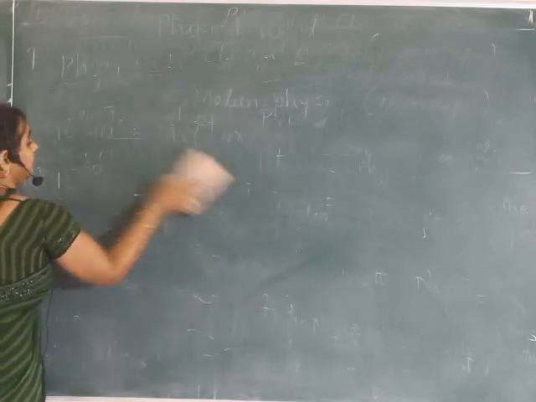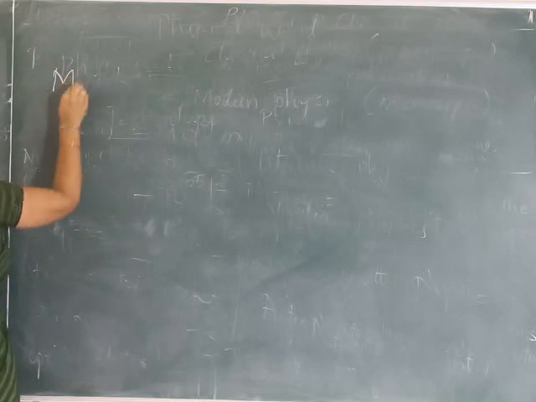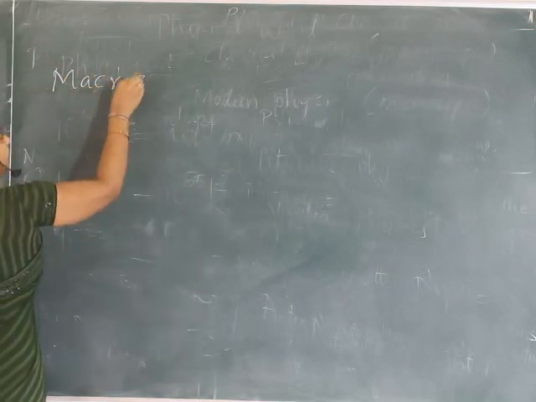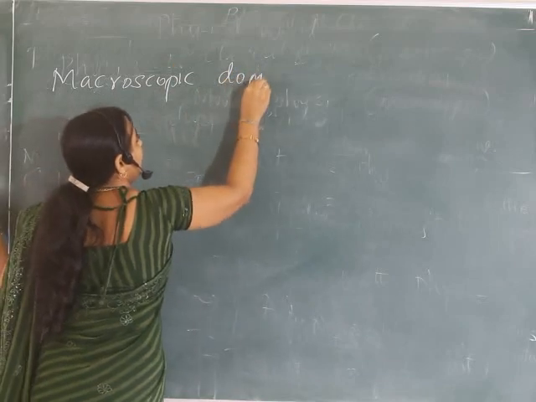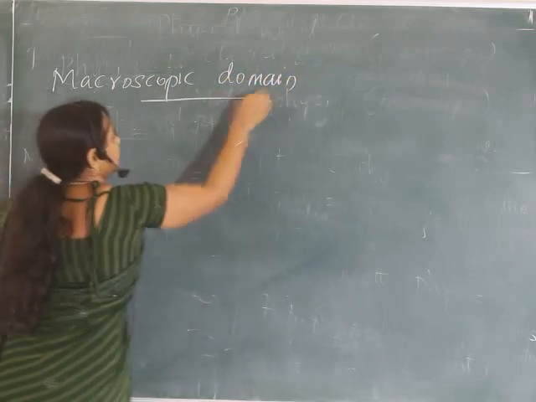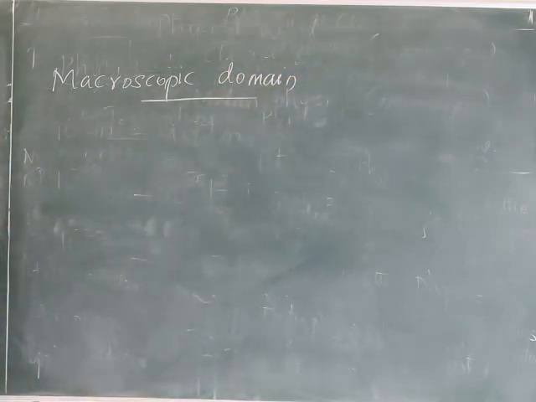Then, macroscopic domain and microscopic domain. What do you mean by macroscopic domain?